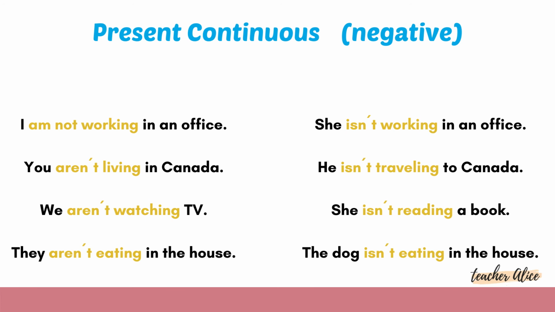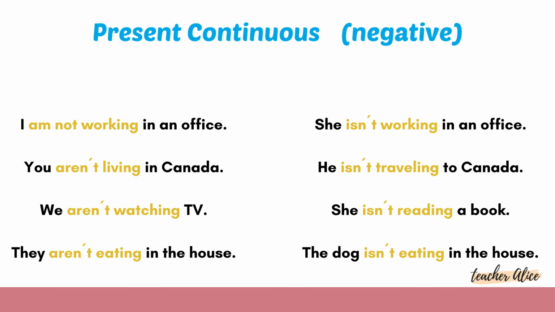When can I use present continuous? Okay, it is used to describe an action which is happening right at this moment, right now. Okay, it is used for a situation which is temporary and will not last permanently. Okay, at some point this activity is going to finish.